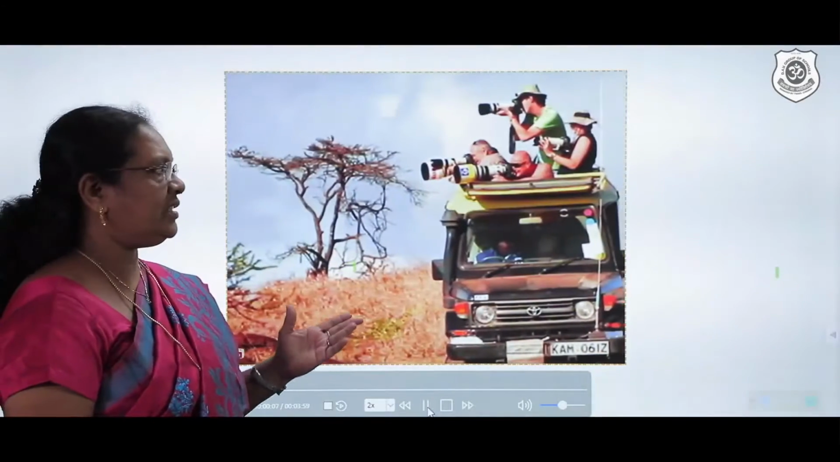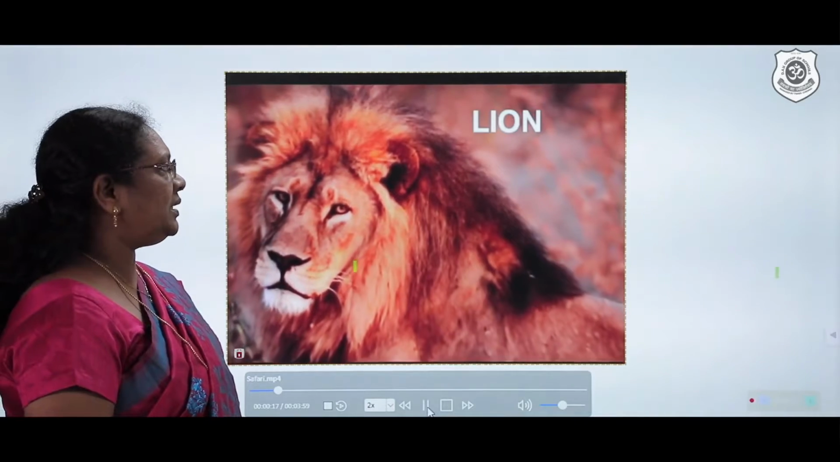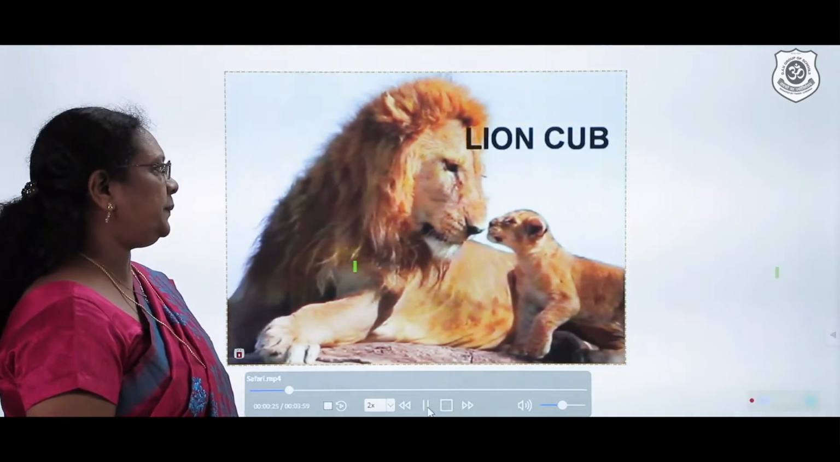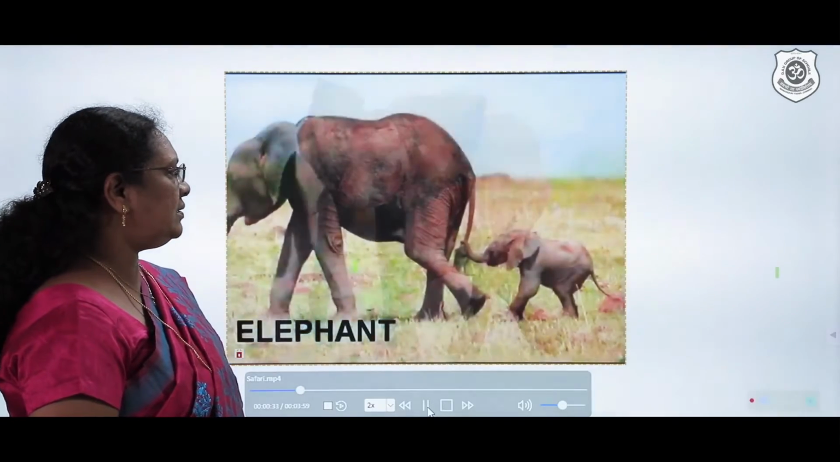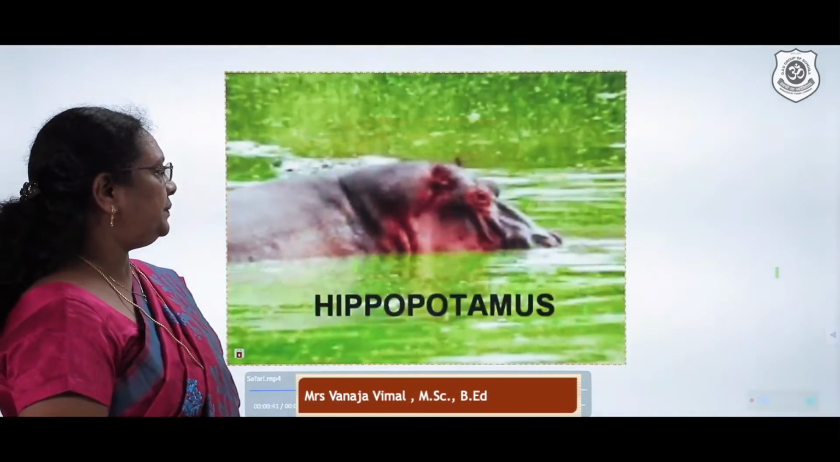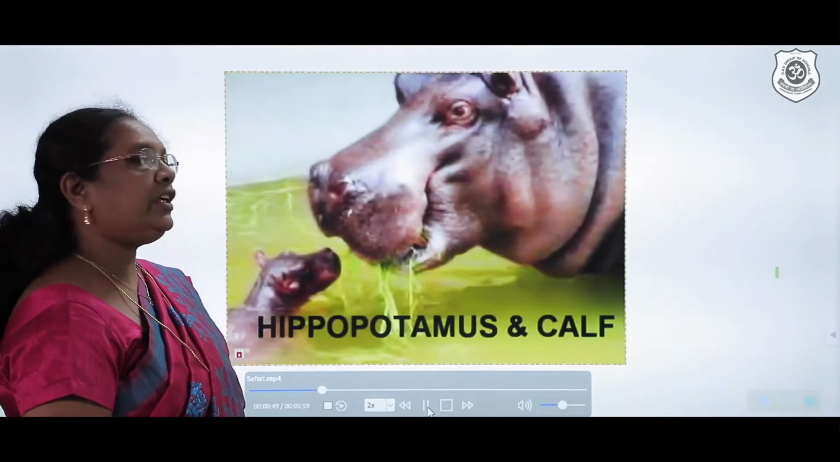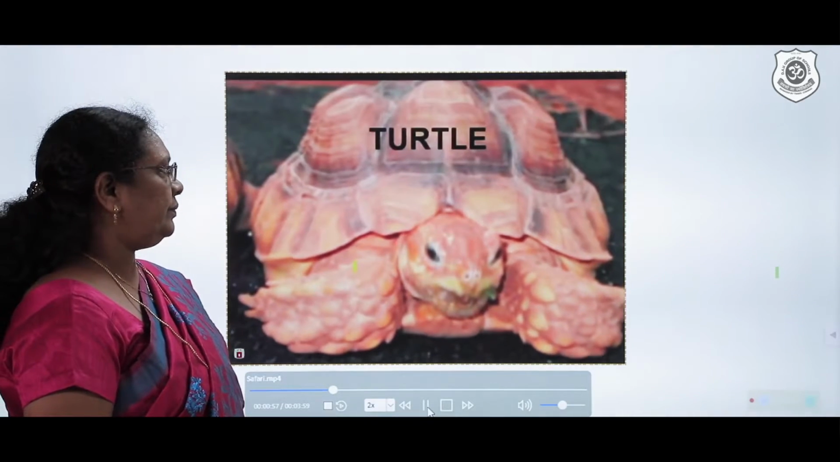Just imagine yourself as if you're also there in the jeep along with those people, observing the magnificent lion with its lion cub, the magnanimous elephant with a baby elephant or its calf, the hippopotamus enjoying its time with its young one, calf, turtle.